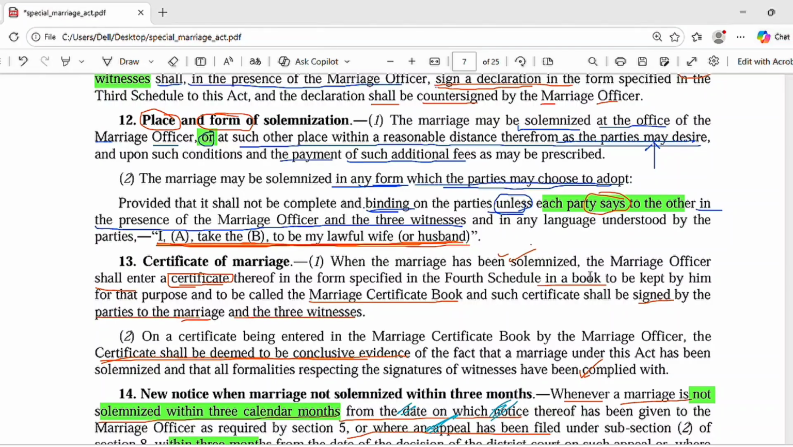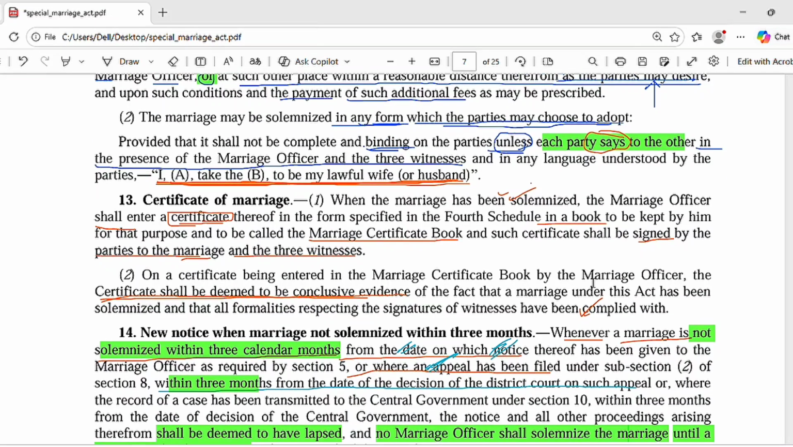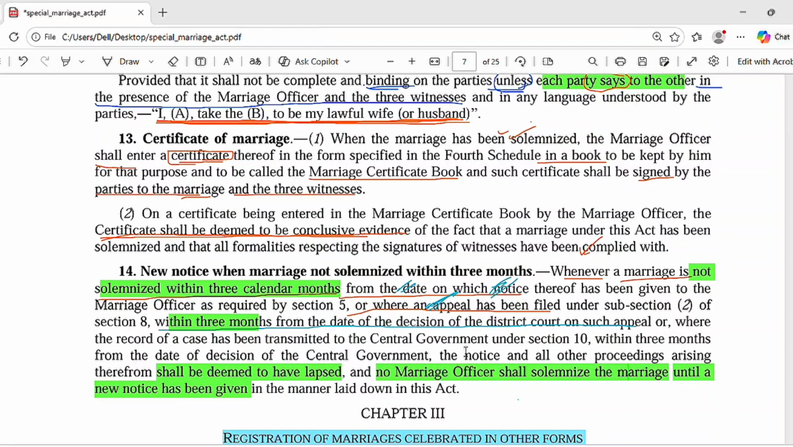Okay. Now we move on to section 13, which is talking about the certificate of marriage. There will be a marriage certificate after the solemnization of the marriage. The marriage certificate will be given by the marriage officer in the form which is mentioned in the fourth schedule. Before giving that certificate, in the marriage certificate book he will enter everything, and that will be signed by the parties to the marriage and three witnesses. So this is the procedure.